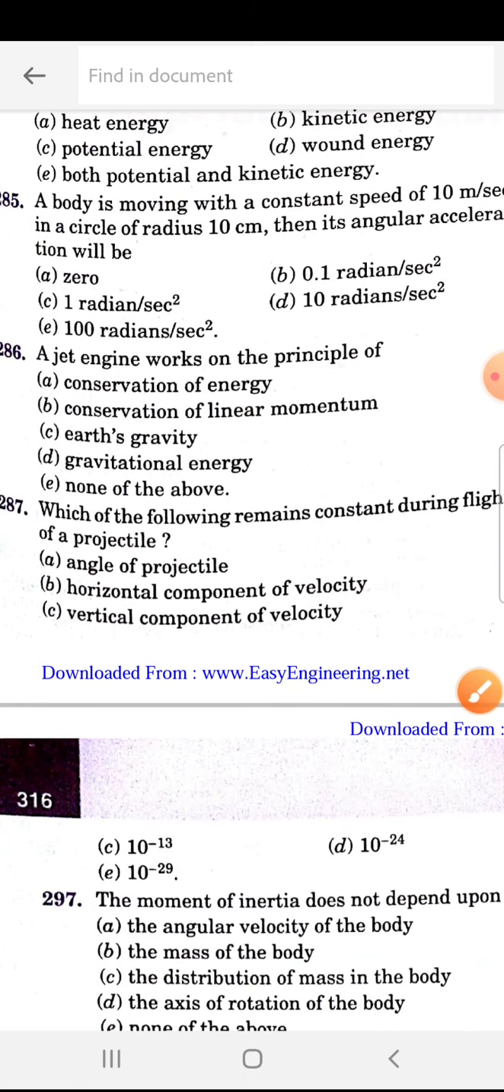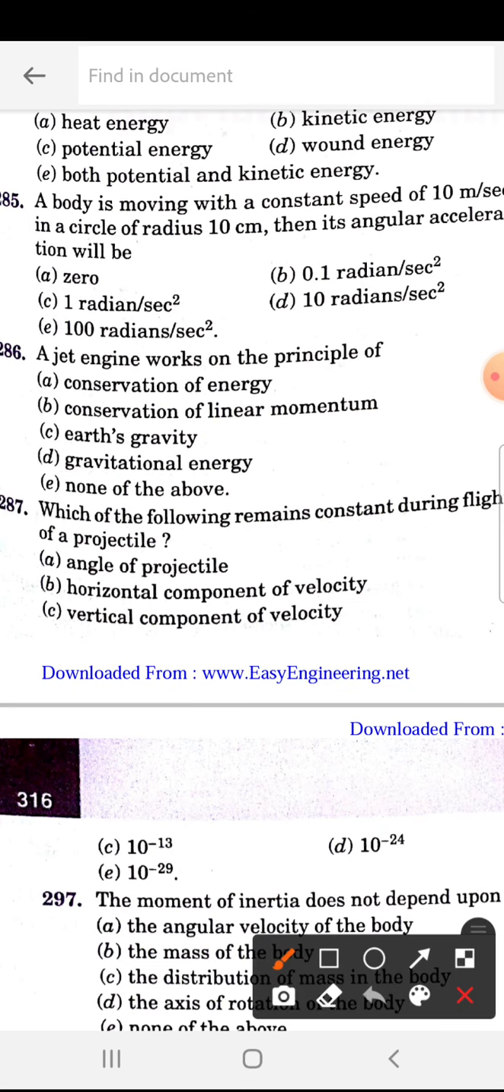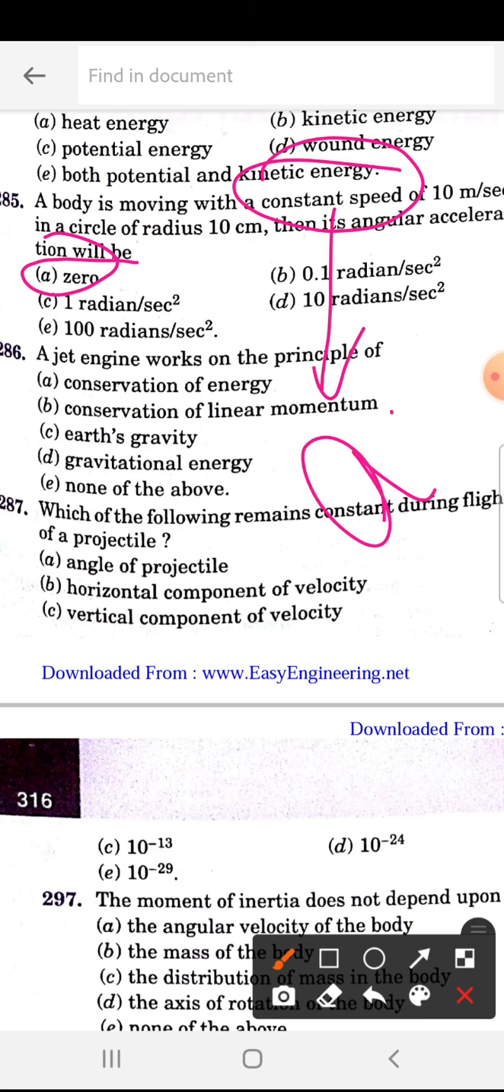A body is moving with a constant speed of 10 meter per second in a circle of radius 10 centimeter. Then its angular acceleration will be. So 285 is A, that is 0. So here they are asking about constant speed. Whenever speed is constant, acceleration is 0.